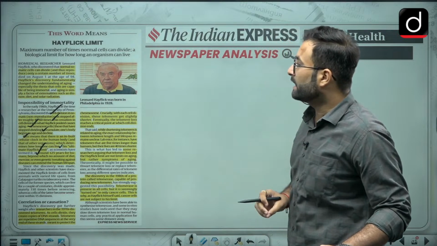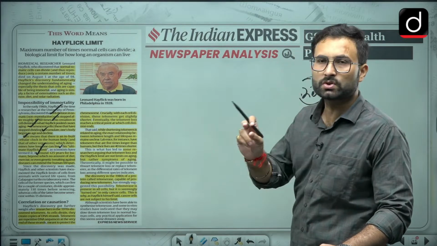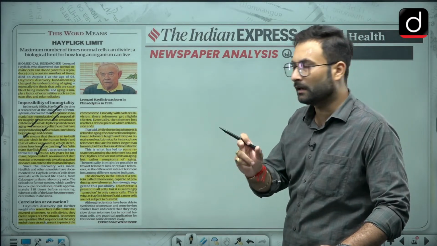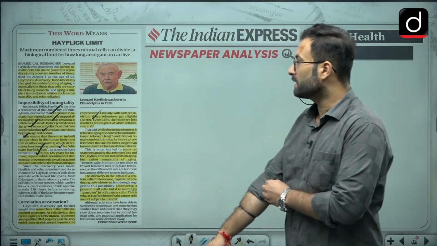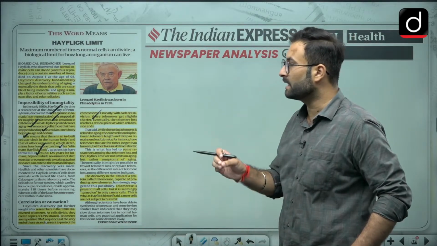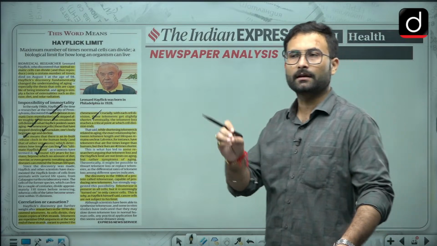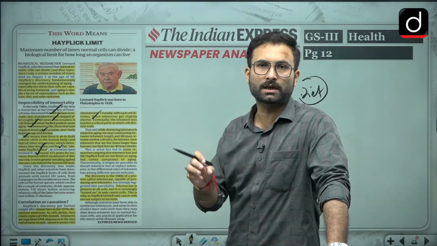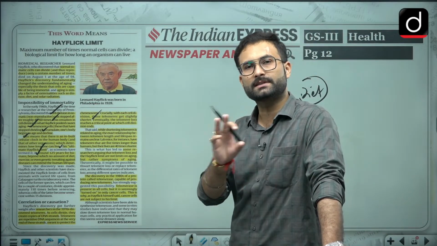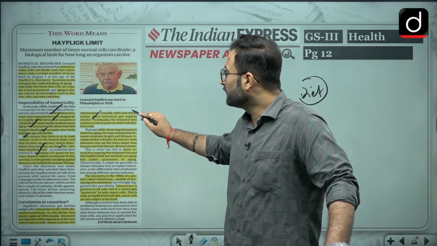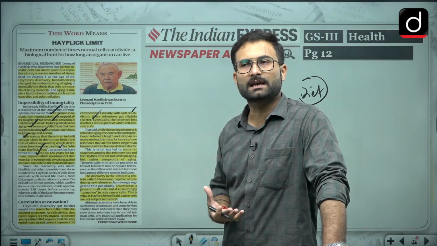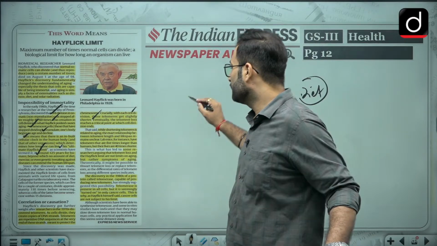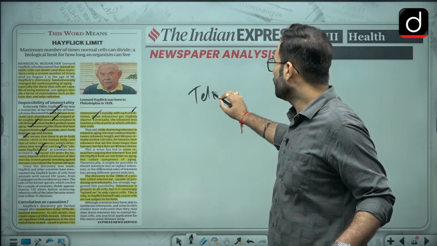Crucially, with each cell division, these telomeres get slightly shorter. So as I told you, they decline. Eventually the telomeres reach a critical point where cell division ends. As and when these telomeres are shortened to a particular extent, cell division is not possible anymore. Then after that, there were also certain discoveries saying that there is this particular protein, that is telomerase.